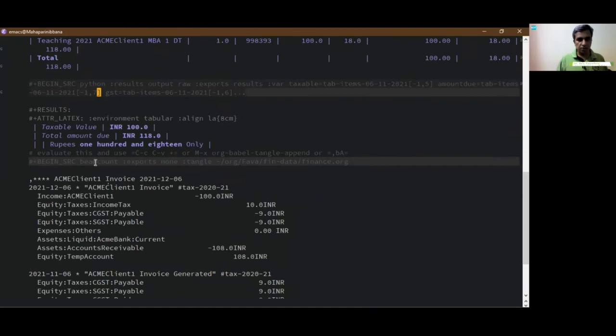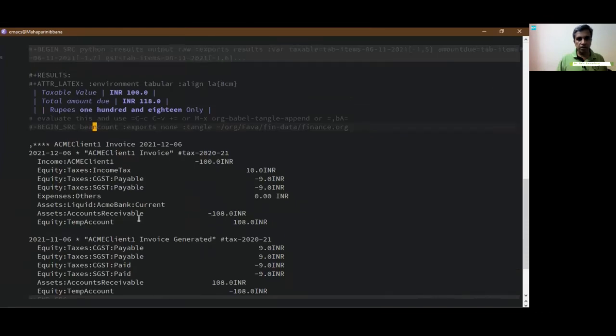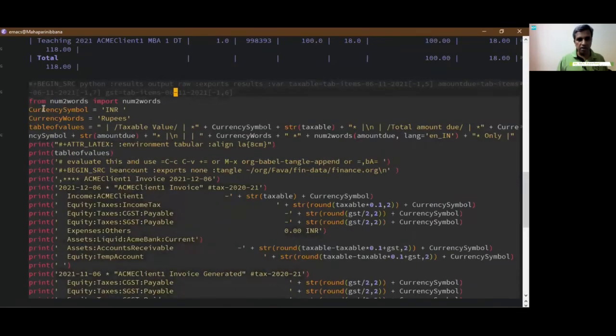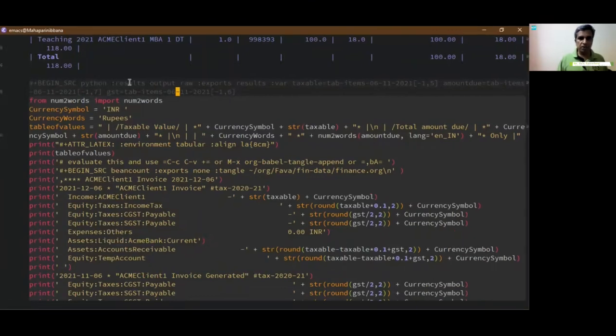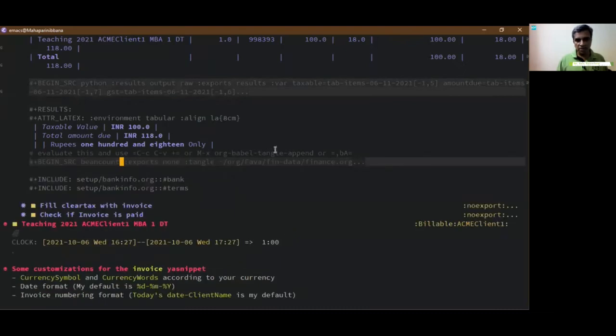Plus, you should note that for bean count, it has also generated the block for that. It's all in the code. You can customize it. If you're on Ledger, you can customize it to the way you want, any accounts that you want to change. It's all customizable here. Even the currency symbols can be changed from INR and rupees to whatever currency you have. Okay, and I have a Babel Tangle append code that I've borrowed from somebody on the internet. So I'll share that as well in my GitHub repo.